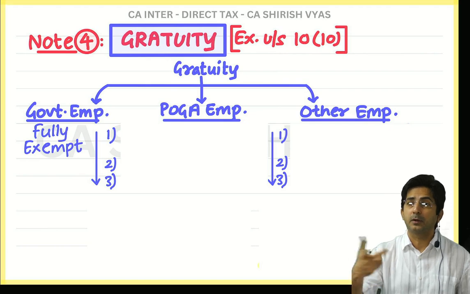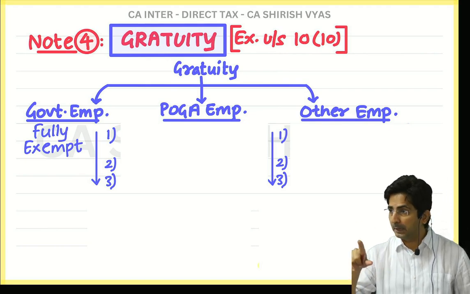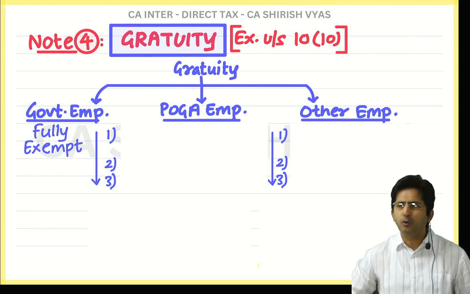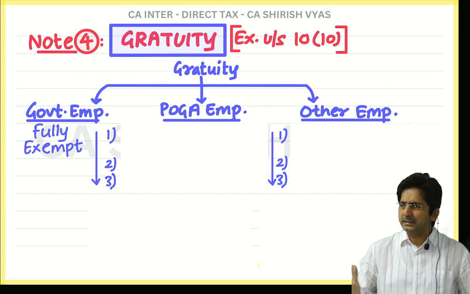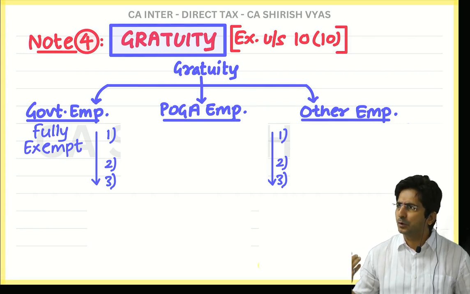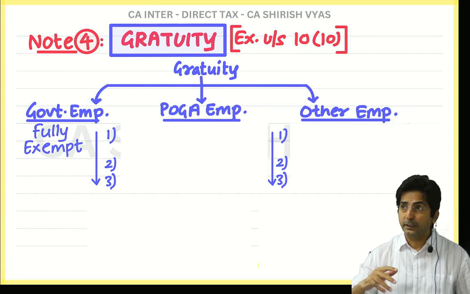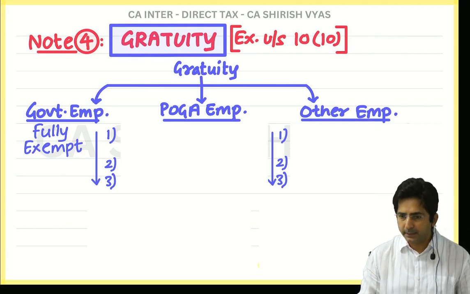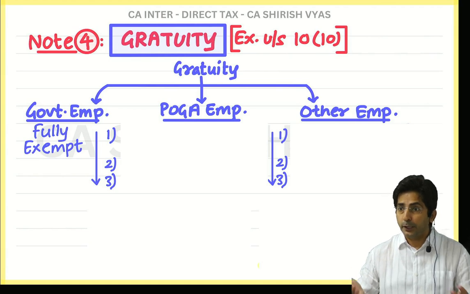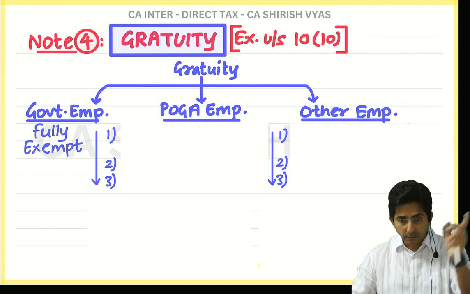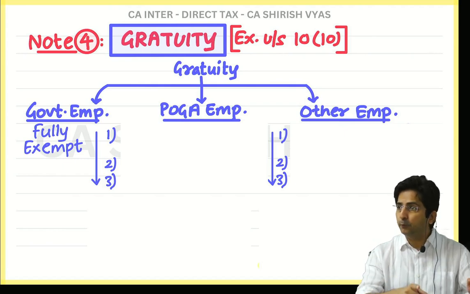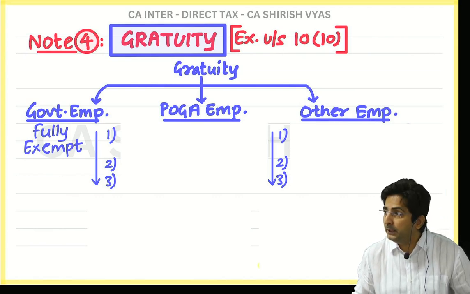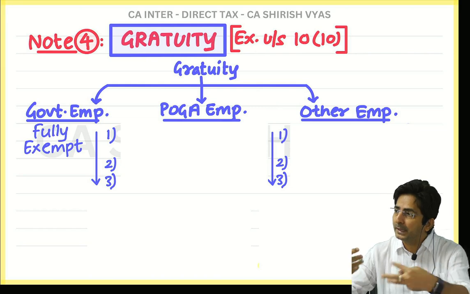Now the next point is what? Whether it is taxable or exempt. So see, yesterday if you remember I told you, wherever the income tax department feels that these things are necessary to be given, it is not unnecessarily given, it is necessary, so income tax also will exempt it. And what do you think government should feel? Is it a necessary thing to be given to the employee or not? It is necessary. Everyone will feel, yes, the employee worked for so many years, the company should be grateful, and being grateful, they should give the money. And something which is necessary, the government also believes it should be given. So that's why the government will exempt it.